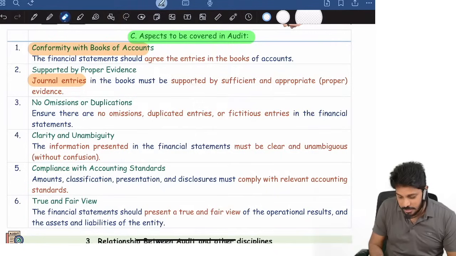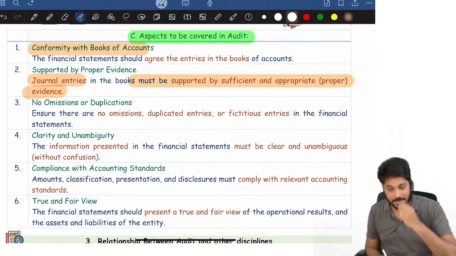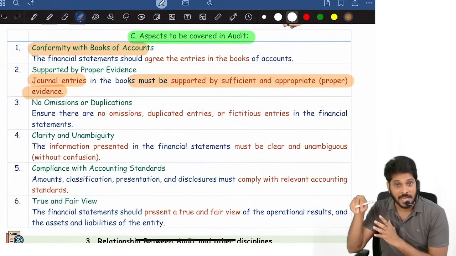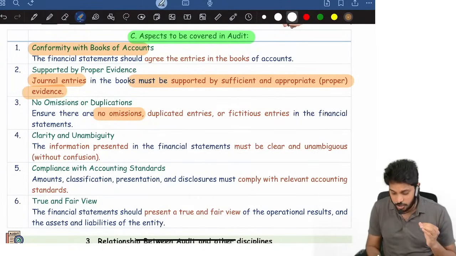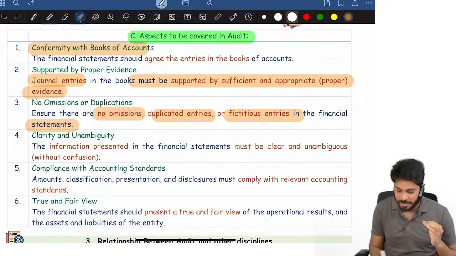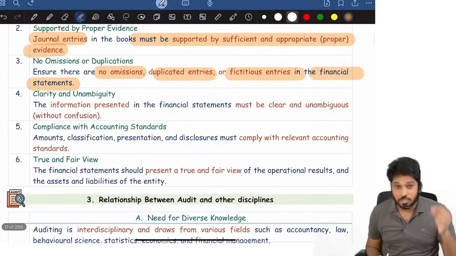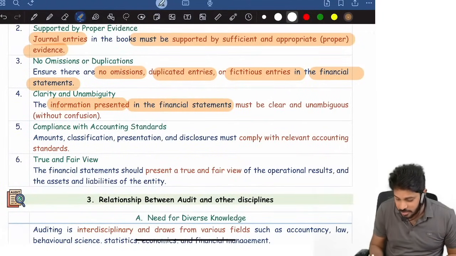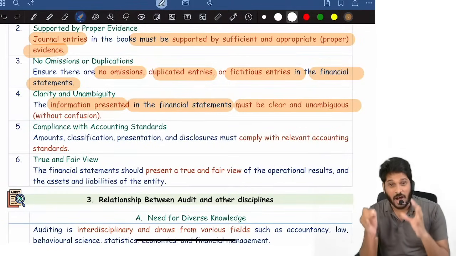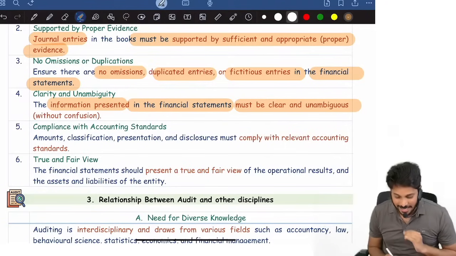Journal entries, are they supported by sufficient appropriate evidence? Journal entries must have proper evidence. Third one, there should not be any omissions, there should not be duplicated entries, there should not be fictitious entries in the financial statements. Auditor has to ensure that. Then auditor should also verify whether the information presented in the financial statements is clear and without ambiguity. This auditor has to verify.